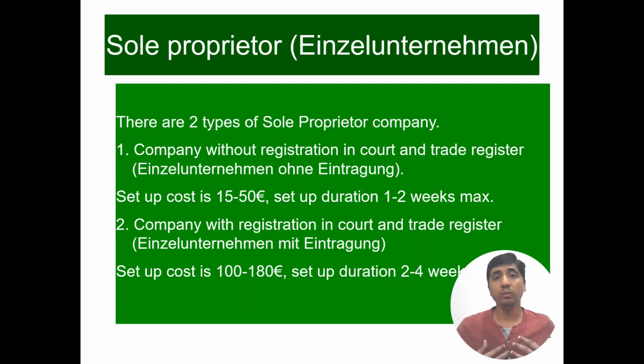We can choose a free name of our own choice if we register our company as Einzelunternehmen mit Eintragung, in the trade register and court. Whereas for Einzelunternehmen ohne Eintragung, the company without registration in court and trade register, we cannot choose a name of our own choice.